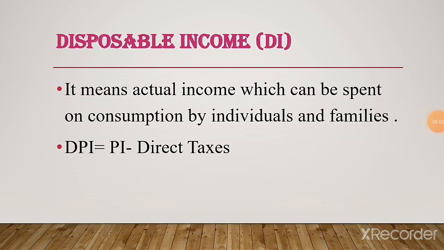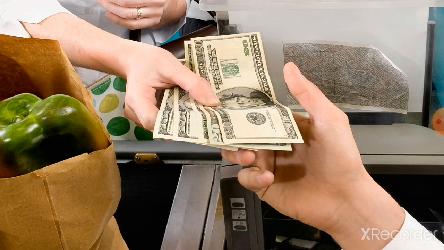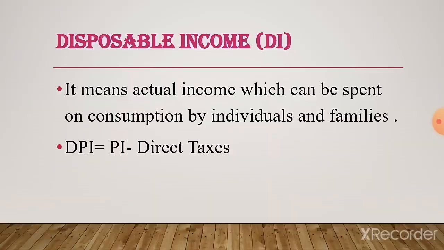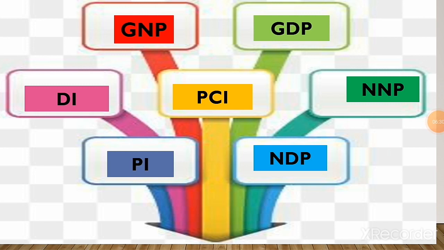Next, disposable income. It means actual income which can be spent or consumed by individuals and families. It is an income which is spent to buy a product for his family or for his own purpose. It can be calculated by personal income minus direct taxes. So these are the various terms associated with measuring national income, that is GNP, GDP, NNP, NDP, PCI, PI, DI.